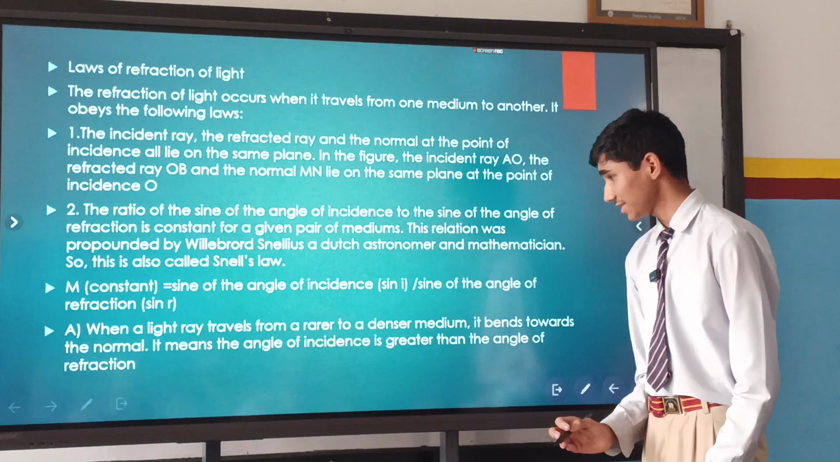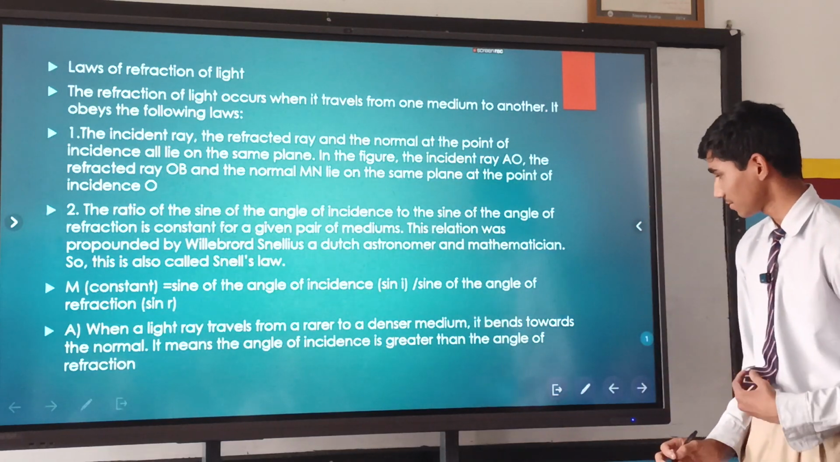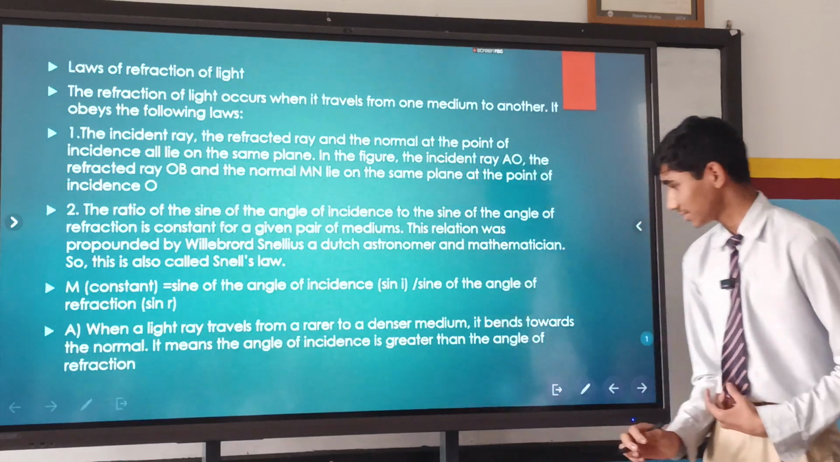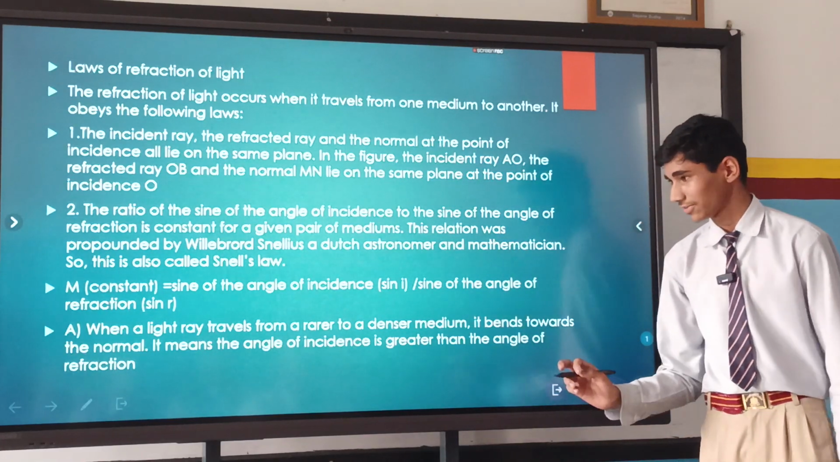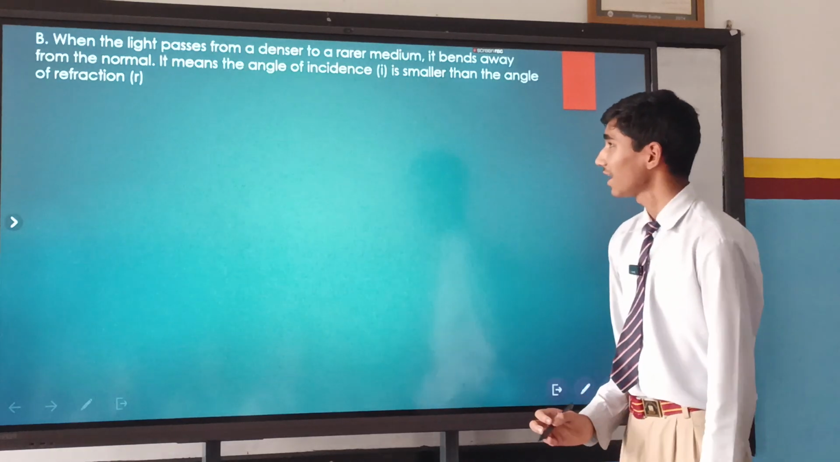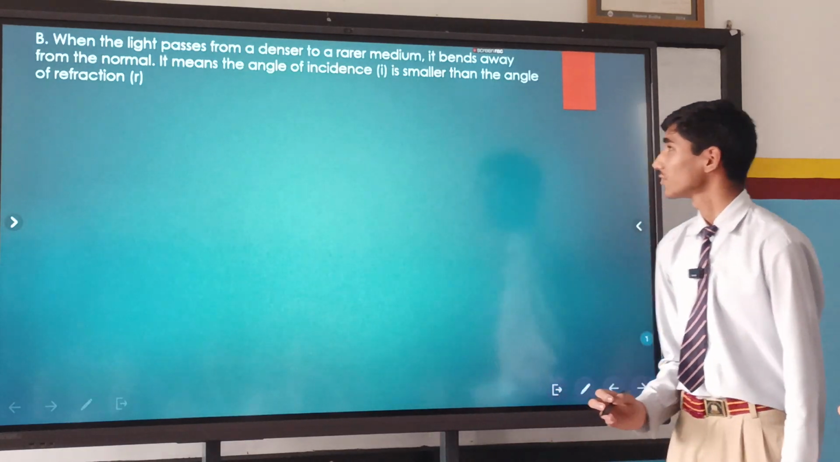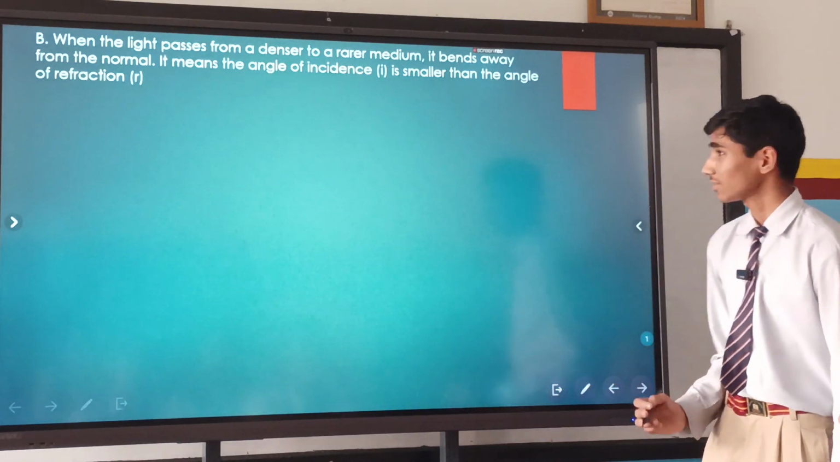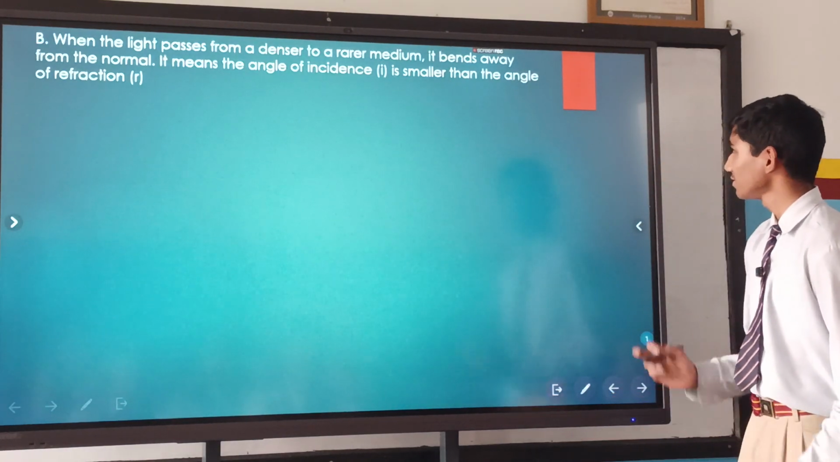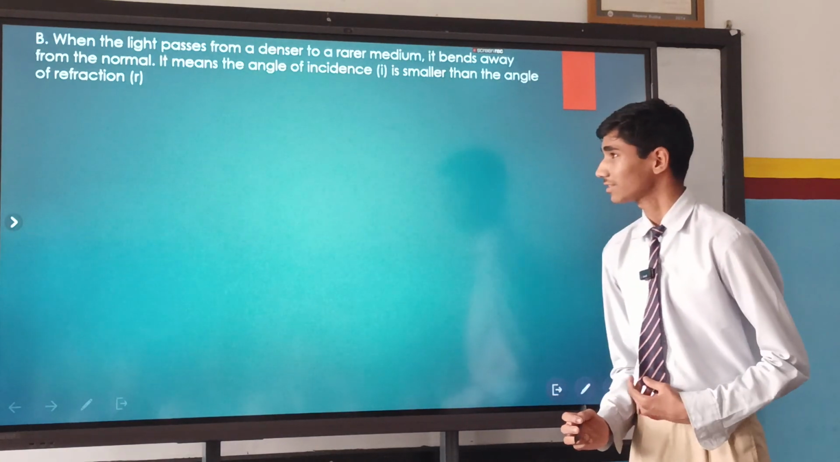When a light ray travels from a rarer medium to a denser medium, it bends toward the normal. It means the angle of incidence is greater than the angle of refraction. When the light passes from a denser medium to a rarer medium, it bends away from the normal. It means the angle of incidence i is smaller than the angle of refraction r.